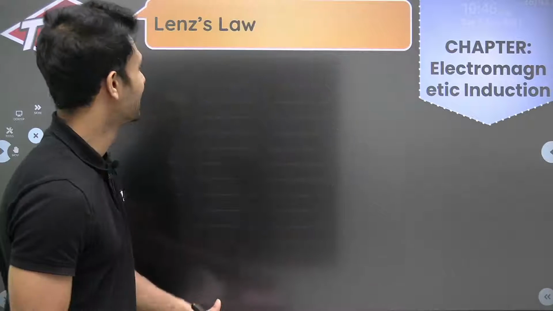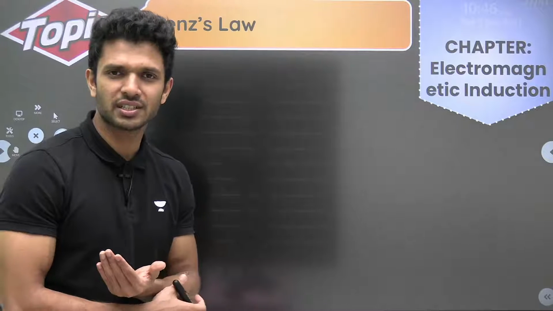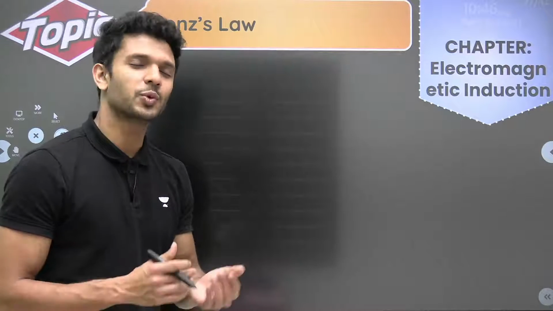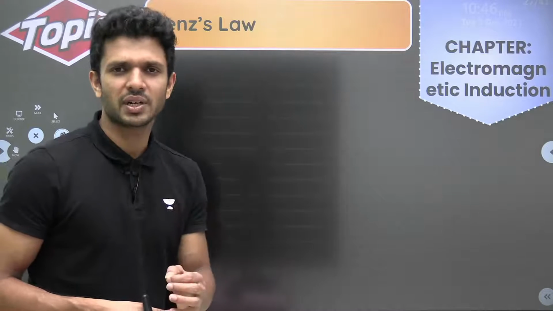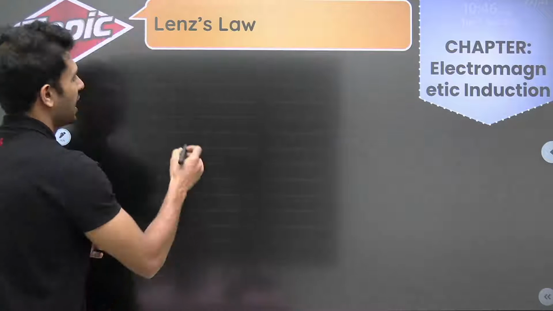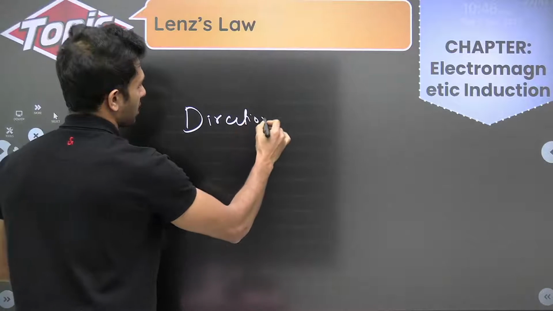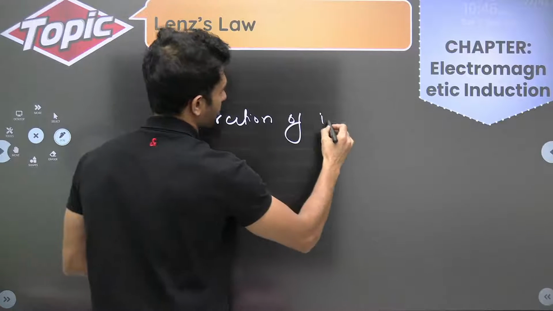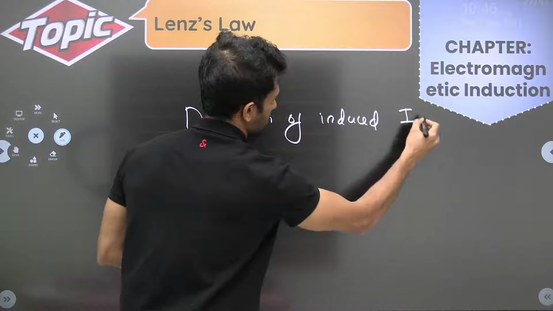Okay. Then Lenz's law. I think for some of you this is a bit hard. Don't worry, after tomorrow's marathon series, no one in this class will be telling, sir, Lenz's law is difficult. It's going to be super simple, right? And Lenz's law is actually helping us to find the direction of induced current.